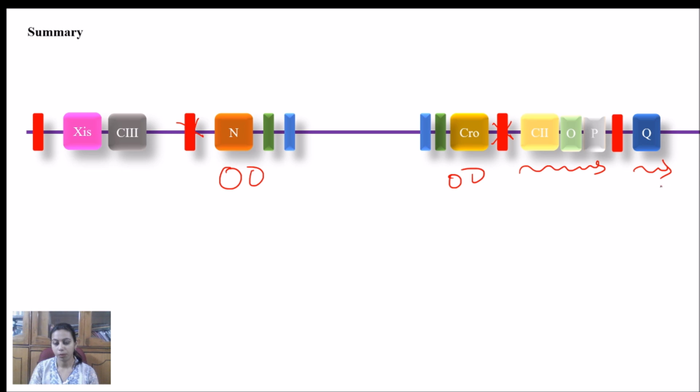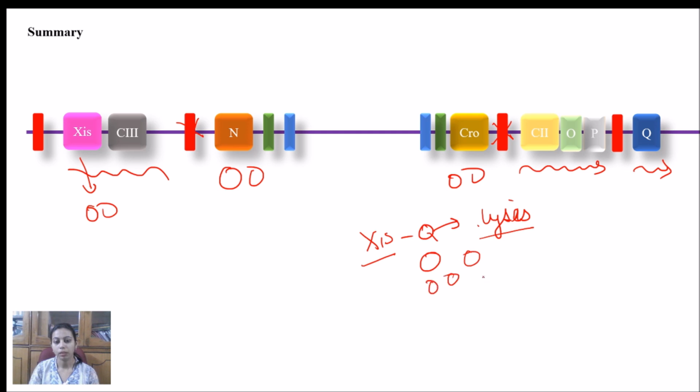protein. And when the Q protein will be synthesized, and in this site when XIS will be synthesized, what will happen? Along with the XIS, Q protein will be integrated. Q protein will release the enzyme which will undergo lysis of the bacterial cells, and XIS will form a number of copies of the viral genome, and after the formation of all the proteins required for the viral genome, it will become a complete organism, and it will come out of the bacteria by lysing the cell wall of the bacteria.